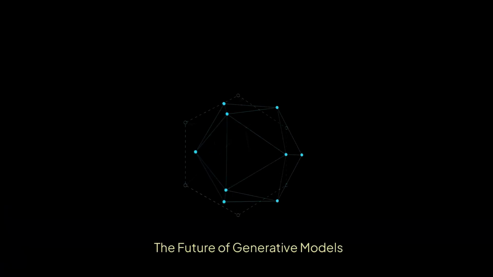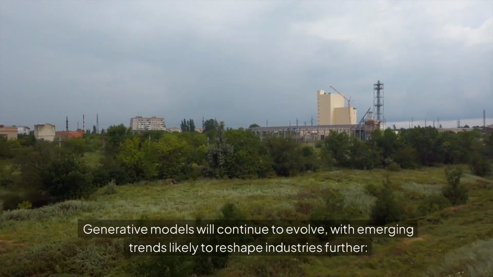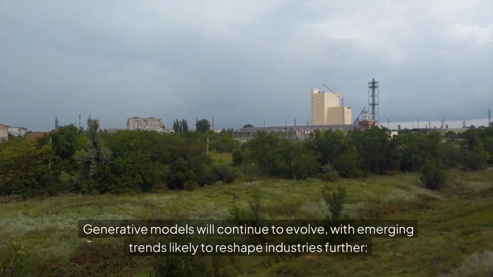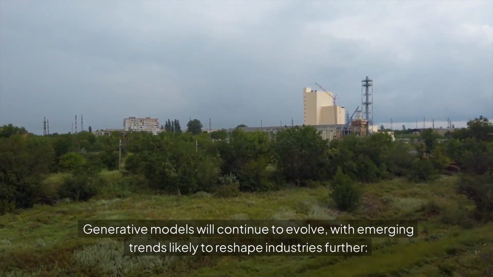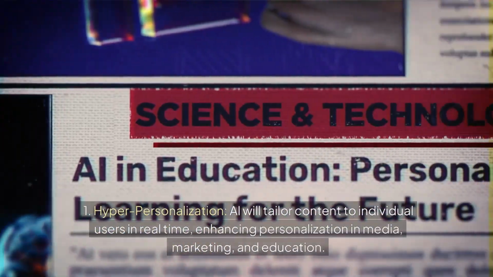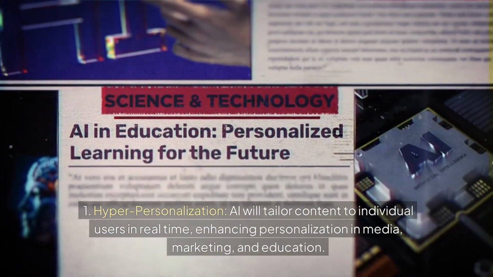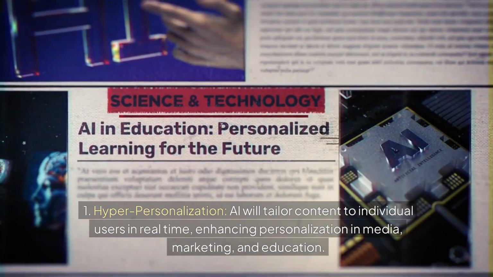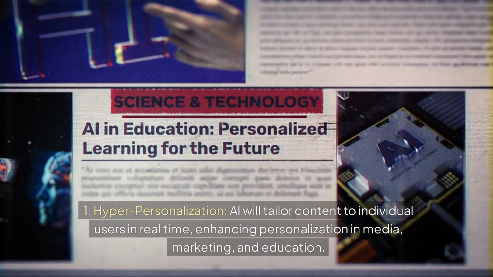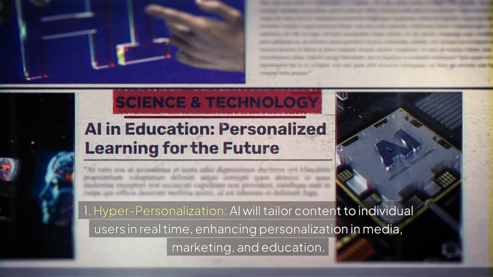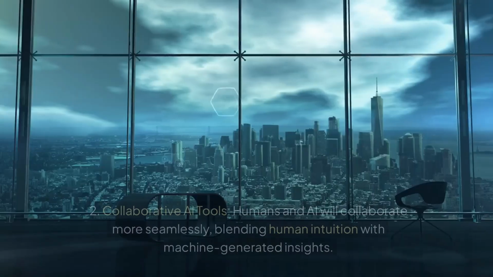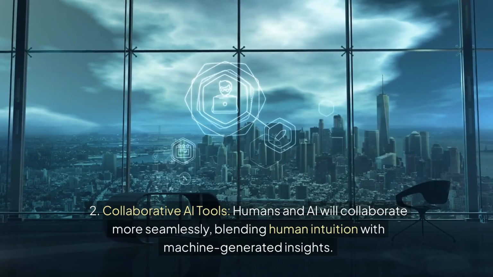The future of generative models will continue to evolve, with emerging trends likely to reshape industries further. 1. Hyper-personalization. AI will tailor content to individual users in real time, enhancing personalization in media, marketing, and education. 2. Collaborative AI tools.